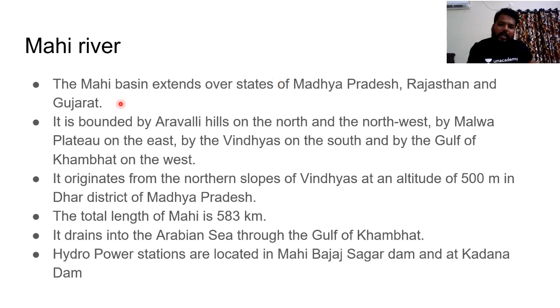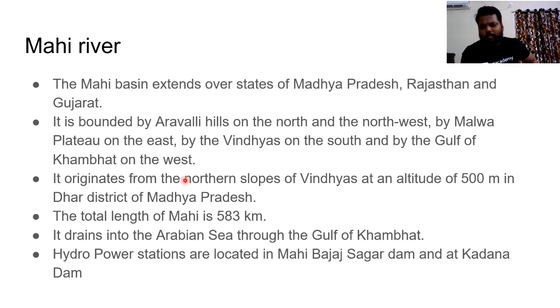The Mahi Basin extends in the states of Madhya Pradesh, Rajasthan, and Gujarat. And if you see, it is also bounded by Aravalli Hills on the north and northwest, and the Malwa Plateau on the east, and by the Vindhyas on the south, and the Gulf of Khambhat on the west. And it originates from northern slopes of Vindhyas at an altitude lower than that of Sabarmati, about 500 meters in the Dhar district of Madhya Pradesh.